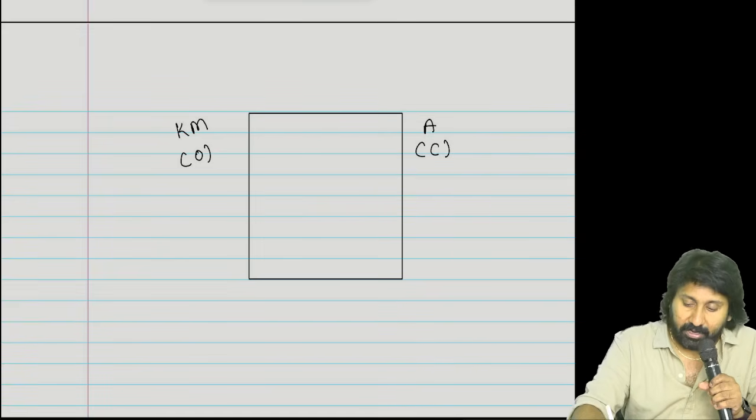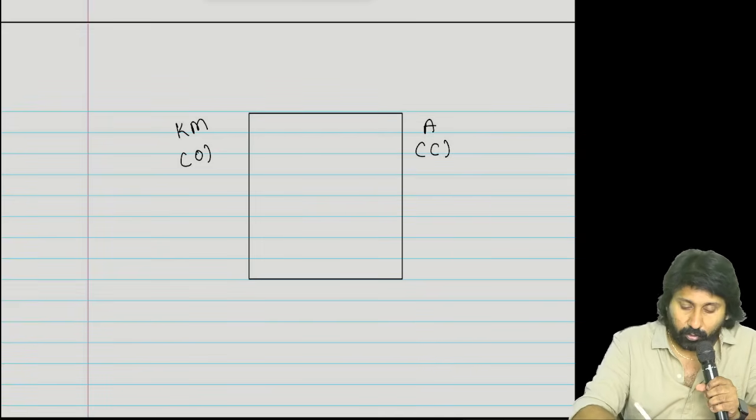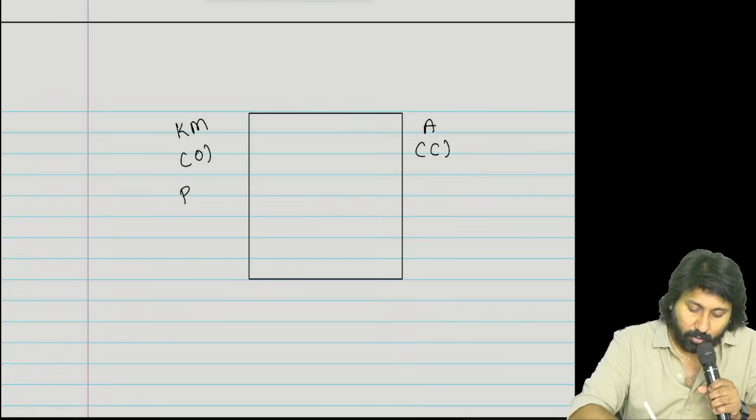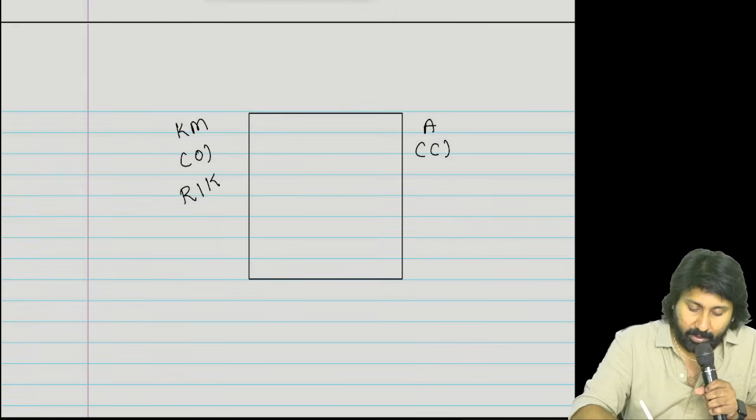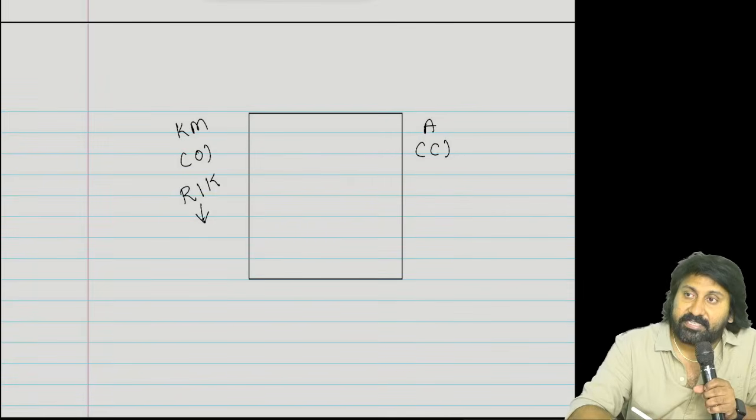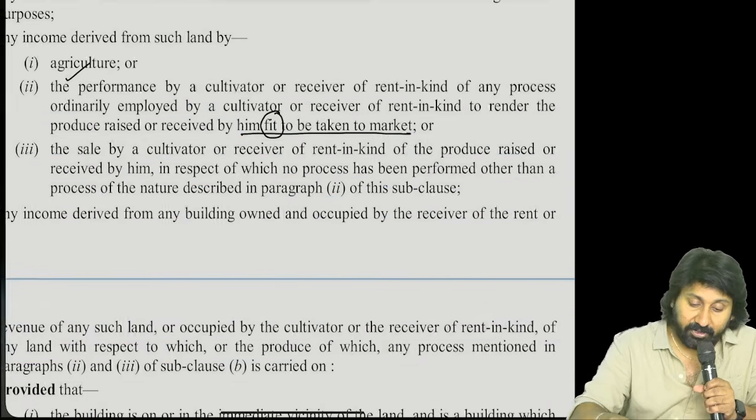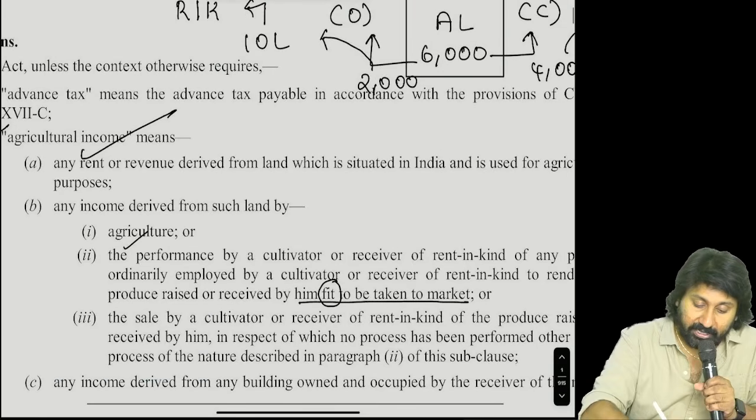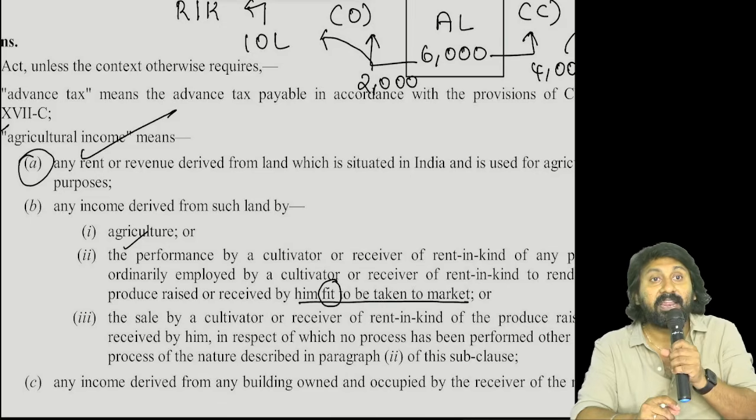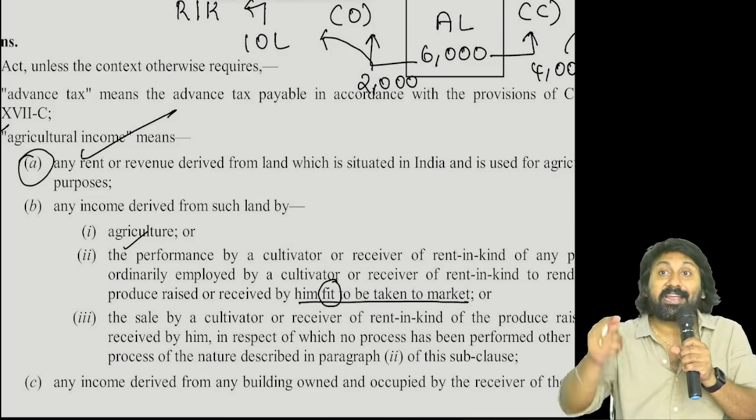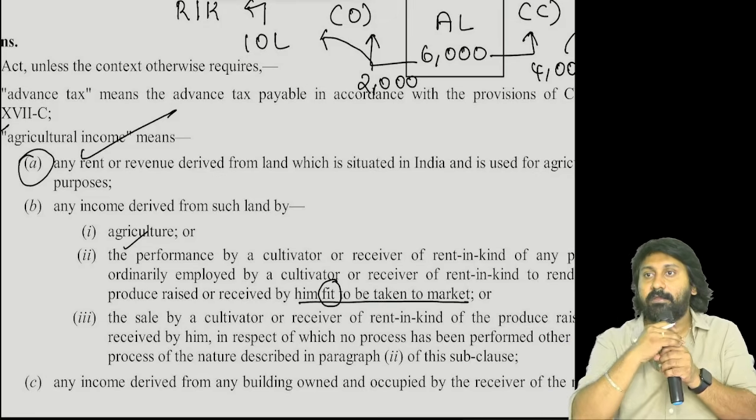Okay. Cultivator is there. Owner is also there. Owner receives rent in kind. If he receives rent in money, that comes under A point. Rent in kind is only covered in the second one.